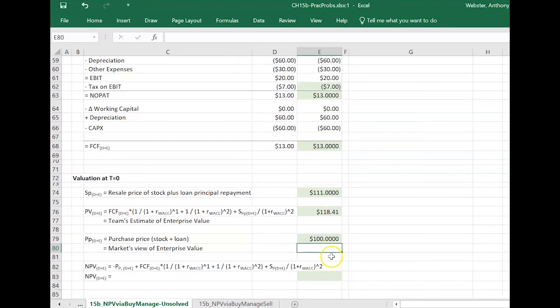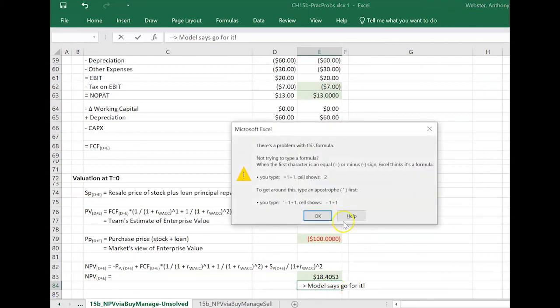And that's looking good. And let's maybe make that negative. Now we can get our NPV, which is 18.4 and change, and that's greater than 0. So this implies the model says go for it.